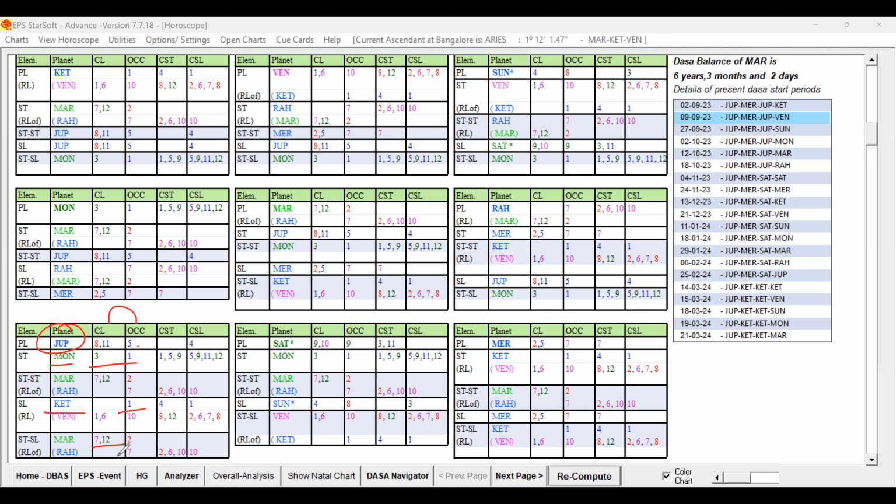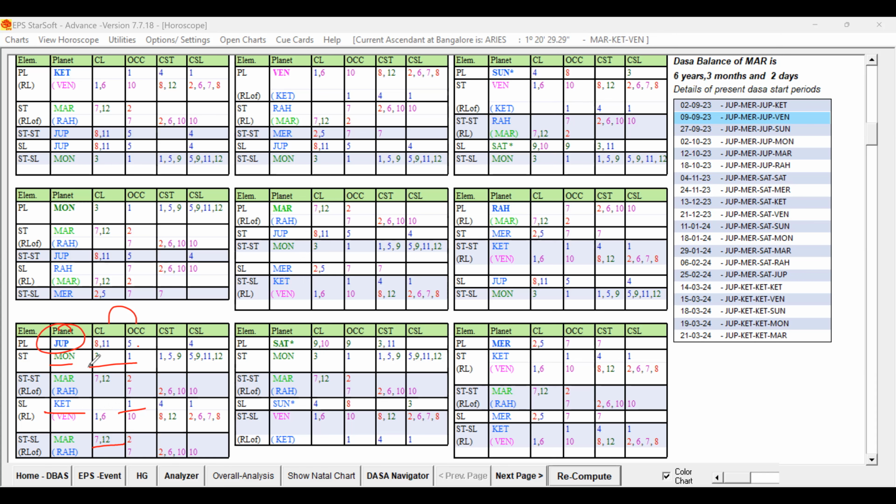In KP, star lord of the star lord, they don't take normally, right? But you look at only this 8th lord or 11th lord occupying 5, 3, 1, and Ketu occupying Lagna, representing Venus. Venus is Lagna lord, 6th lord occupying 10. It is talking about only third house. It is not talking about 9th house or 12th house strongly in the star level and sub level, right?